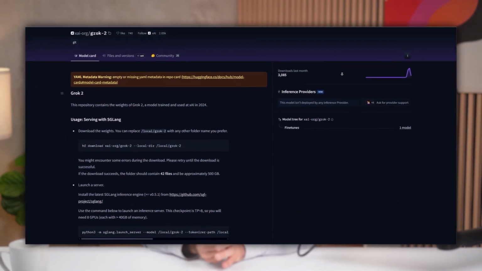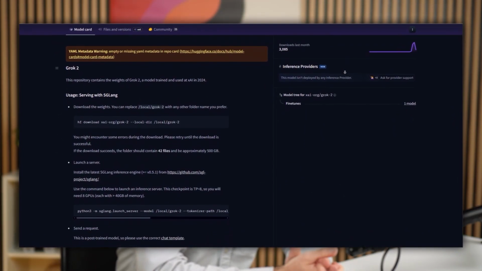That's right, the weights are now available for download on HuggingFace under the xAI community license. This means researchers and hobbyists can tinker with it for free in non-commercial settings. But if you're eyeing up commercial use, you'll need to follow some guidelines. If you want to spin it up yourself, then Gcore would be the perfect partner.